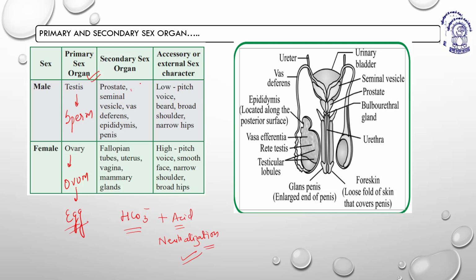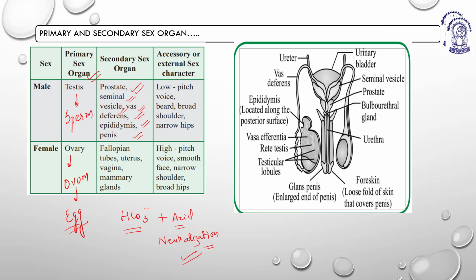So prostate gland, secondary sex organs, I'll tell each and every function of all the secondary sexual organs. Right now, you just come to grab a count of it. The prostate, seminal vesicles, vas deferens, epididymis, and penis, they all are secondary sex organs. They are not involved in the synthesis or the process of formation of sperm. They are just helping each other so that sperm can reach the destined location.